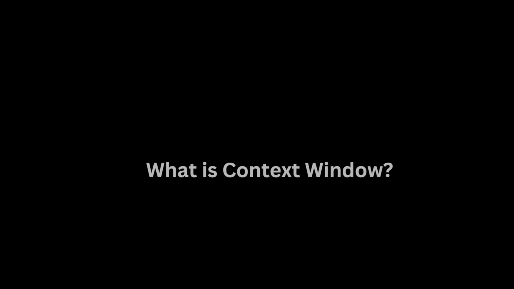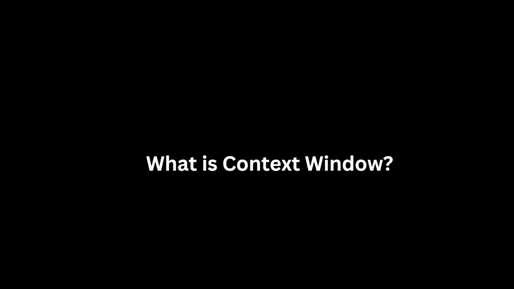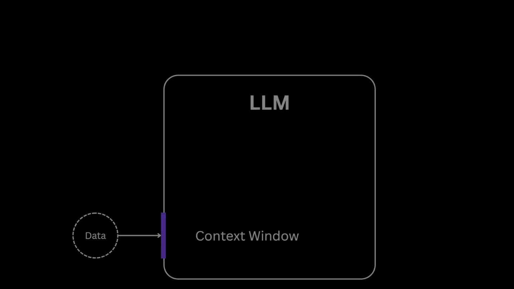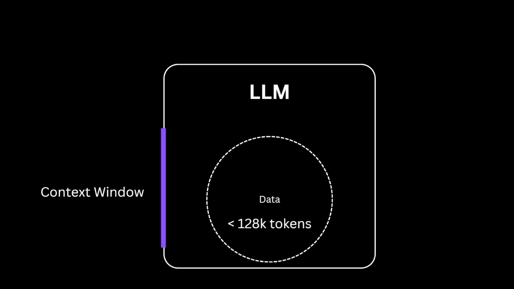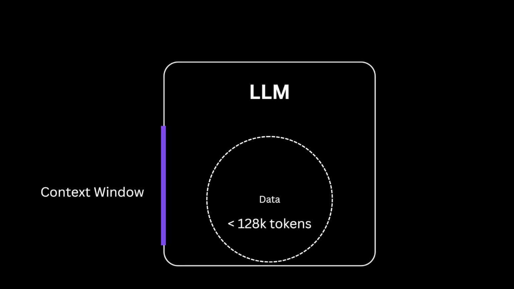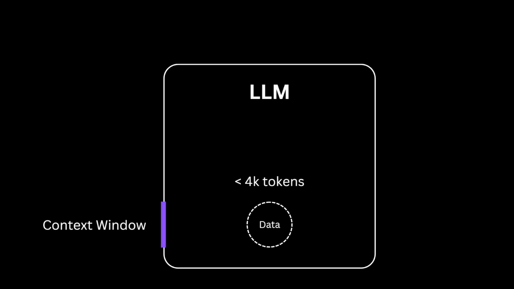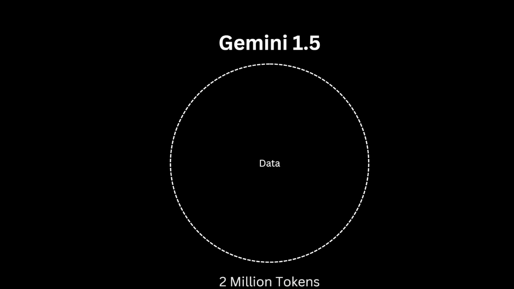So to understand long context windows, let's start with the basics, that is the context window. In simple terms, it defines how much information an AI model can see and process at once. Think of it as your goldfish memory, but slightly less embarrassing. Traditional models max out around 2,000 to 128,000 tokens, barely enough to get through your longest emails. Right. So Gemini 1.5 changes this, processing up to 2 million tokens. This leap makes it possible to handle entire books, multiple documents, and hours of videos, all without breaking a sweat.